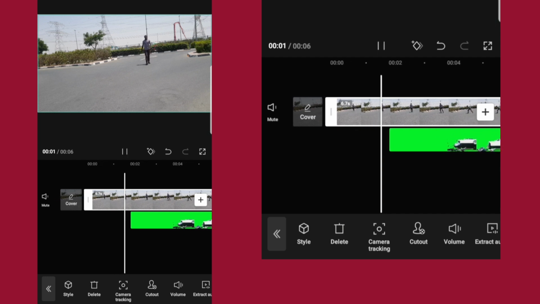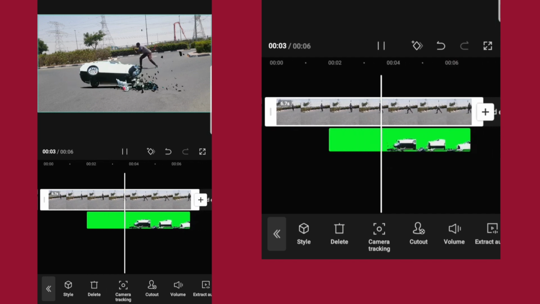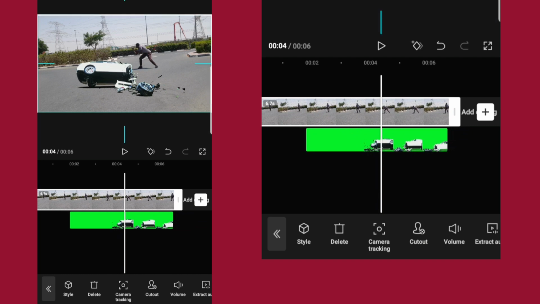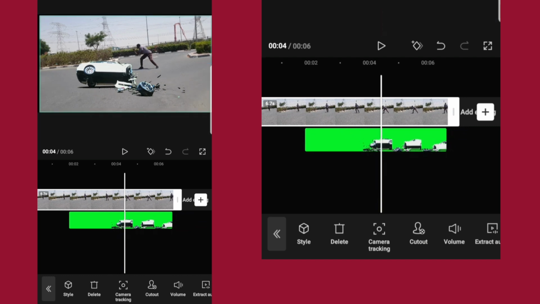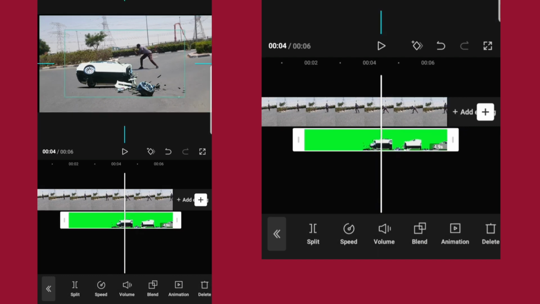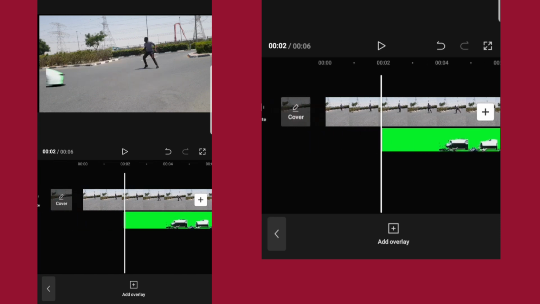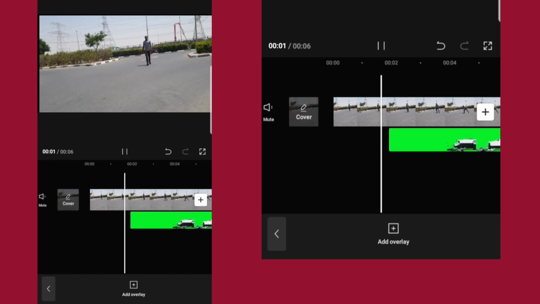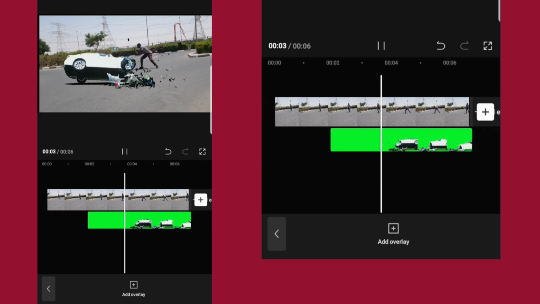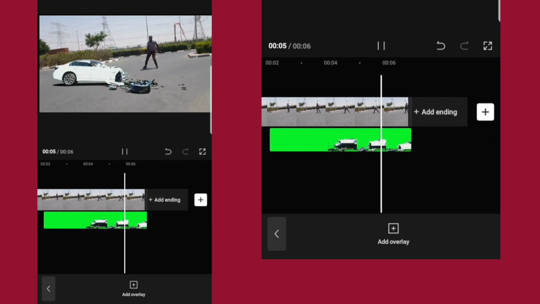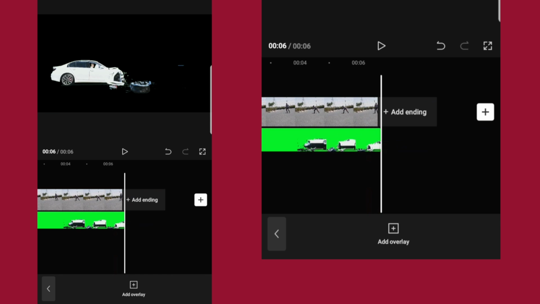Let's go. Okay, so let me just increase the size of the car small, and also push it up. Okay, and also bring it back small. Yes, so that is that.